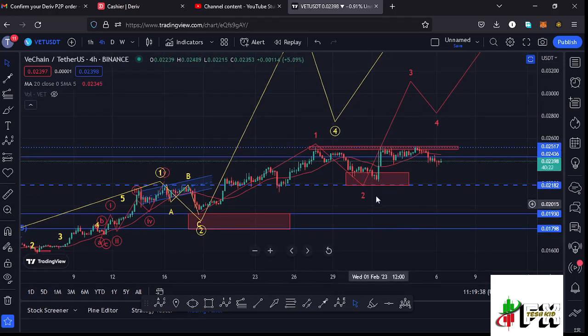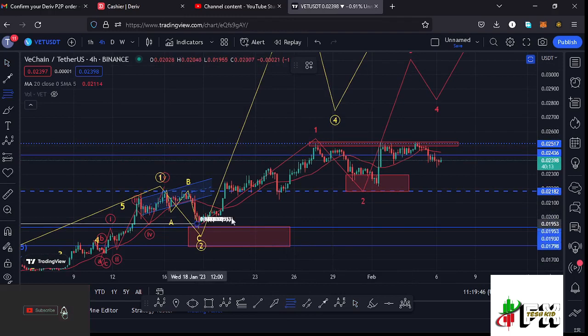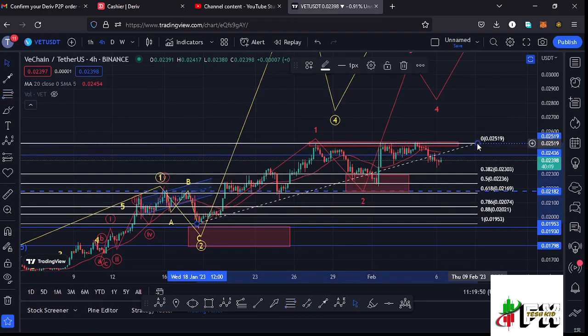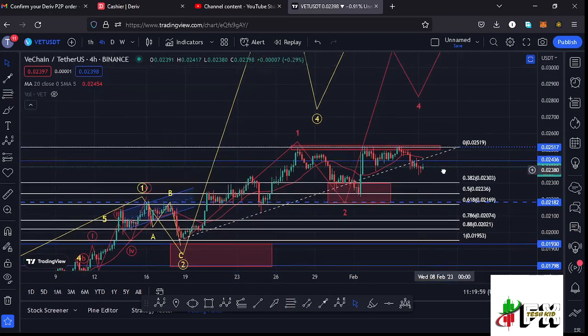But we also have some challenges with this Elliott wave structure, and I'll be getting into that in a few. First, let me show you that this second wave, which is right here, has done the minimum that we expect a wave 2 to the lower side to do, by connecting the Fibonacci from the low of the first wave to the high of that wave 1. The minimum that we expected that second wave to retest into is the area between the fib level 0.382 and the fib level 0.618, and we perfectly retraced into that target area.